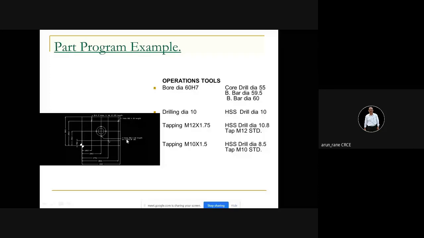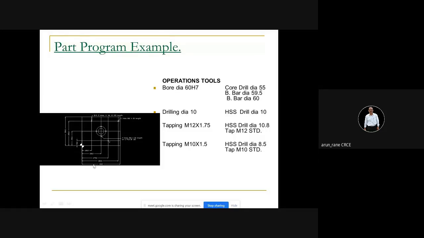So again, I repeat, the center hole is 60 S7. It is the center of the plate, which is at a distance of 200 by 150. Then you have two holes here of diameter 10. One is at a distance of 100 and here it is 250. And you have another hole that is at a distance of 275 and 50. So these two holes are only plain holes of diameter 10.